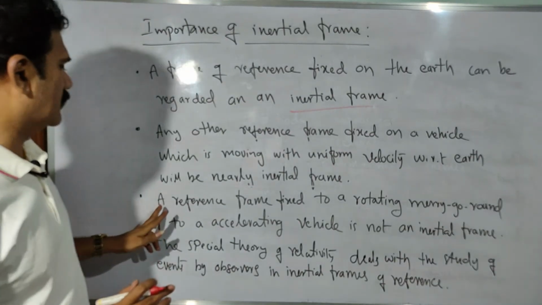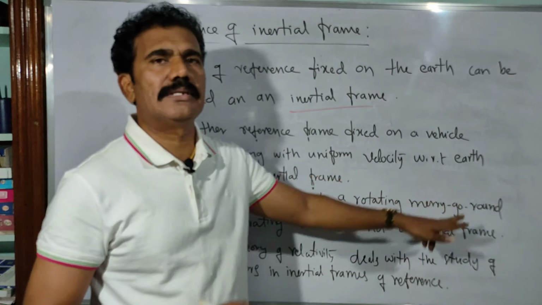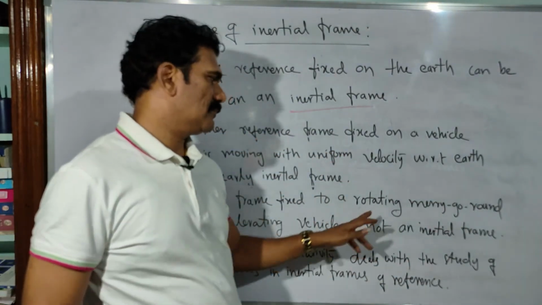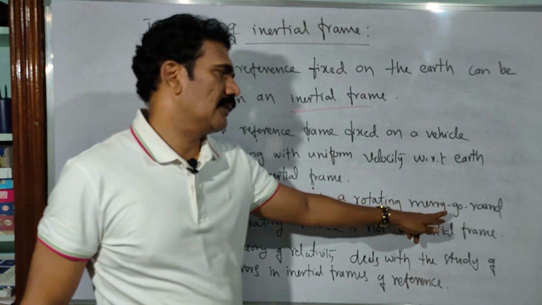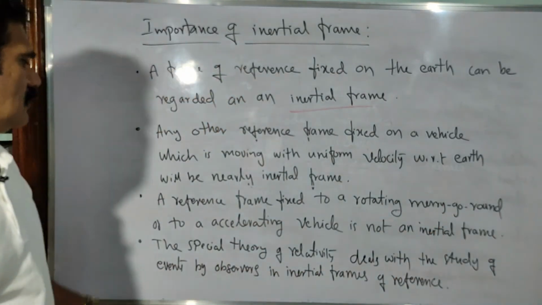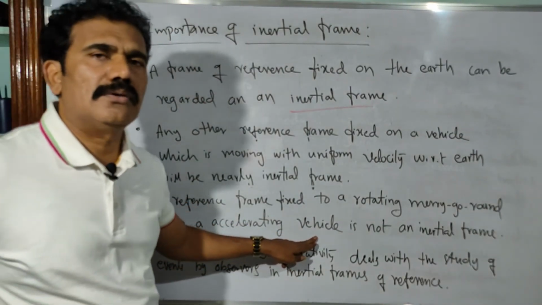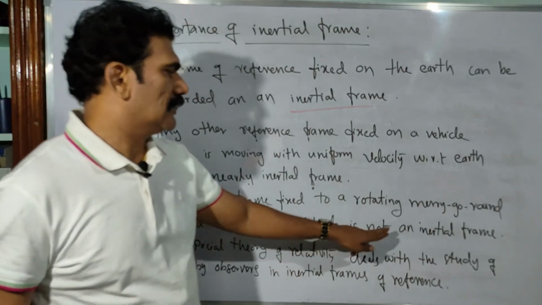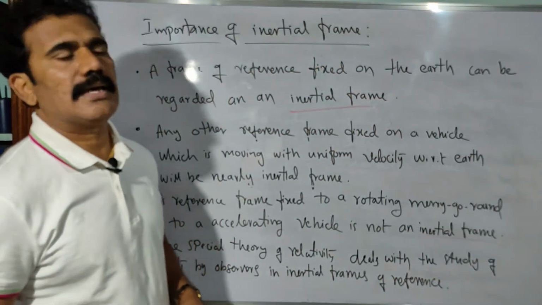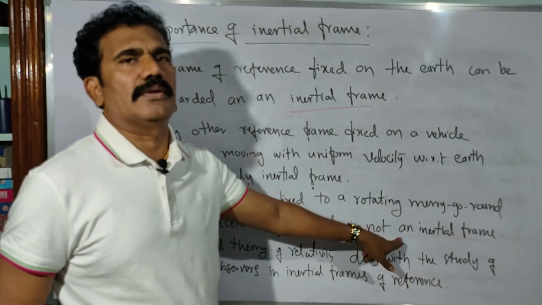Look at the next point here. A reference frame fixed to a rotating merry-go-round. Now we are considering an observer who is moving in a circular path, as on a merry-go-round. Or consider an accelerated vehicle. It is not at all an inertial frame. We cannot consider such an observer as an inertial frame, so it comes under the non-inertial frames of reference.